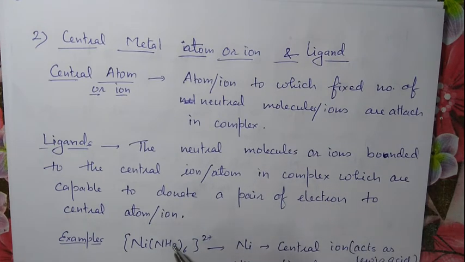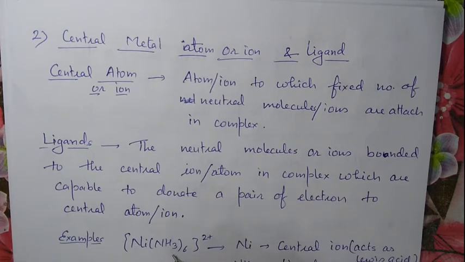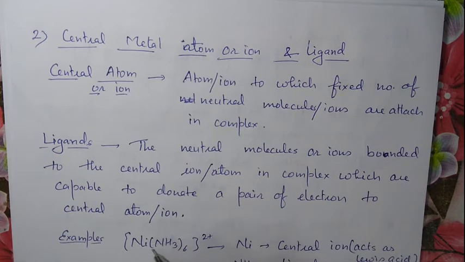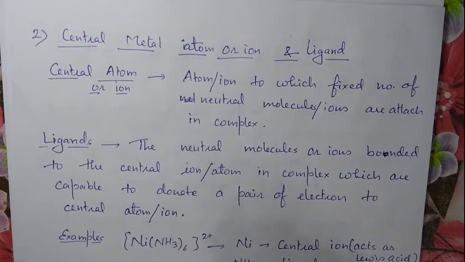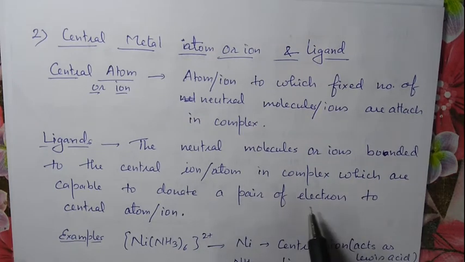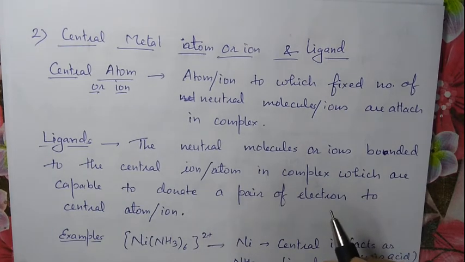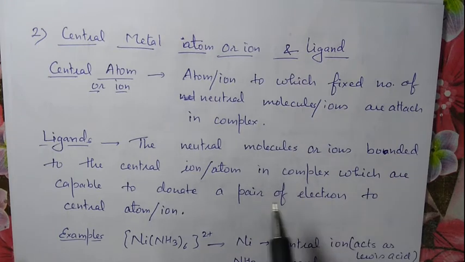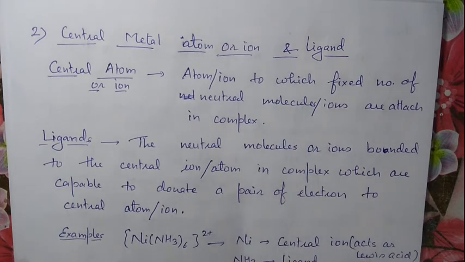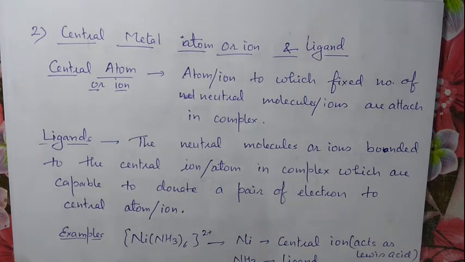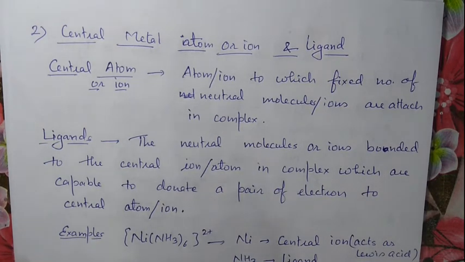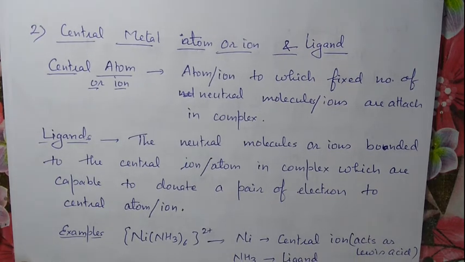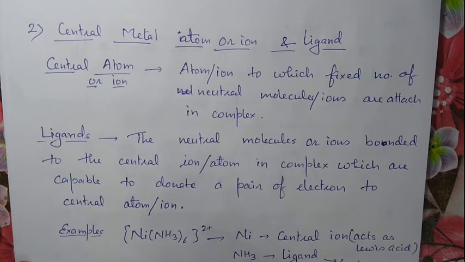These molecules, neutral molecules or negatively charged ions present as secondary valency in any complex, should be capable of donating a pair of electrons to the central metal ion or atom. Then they are called ligand.